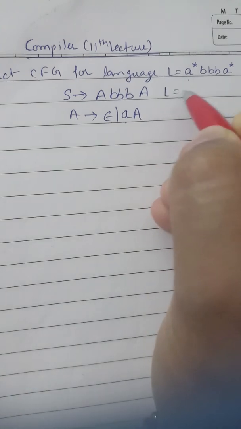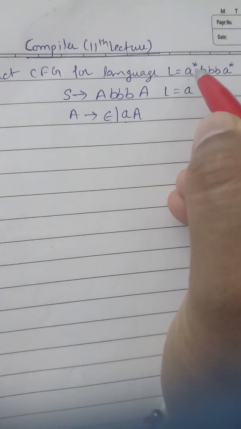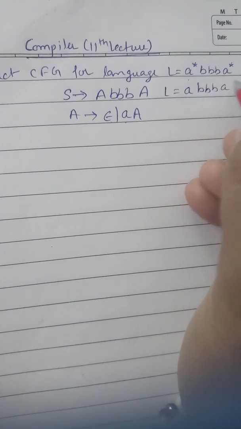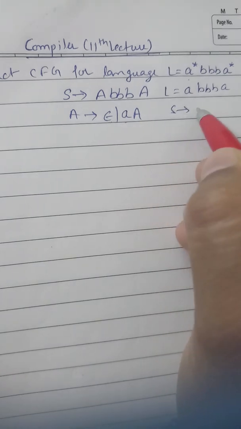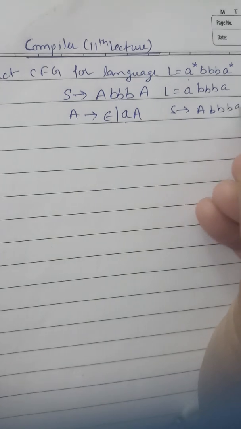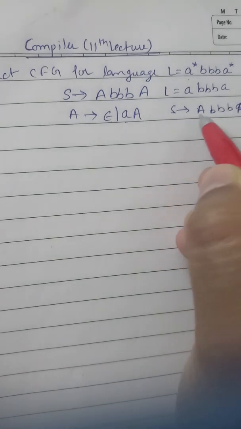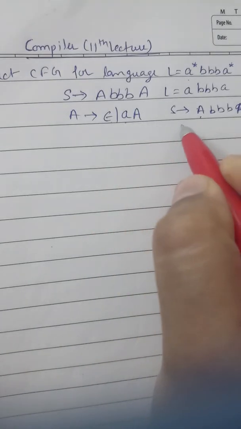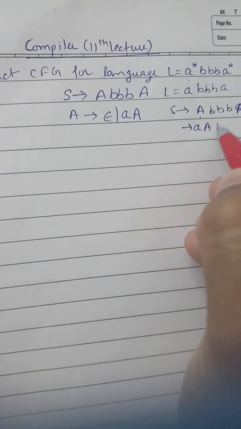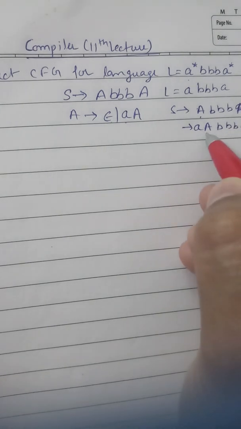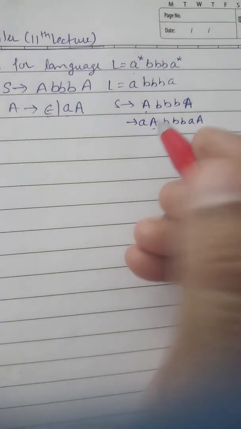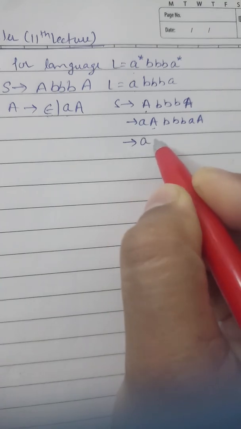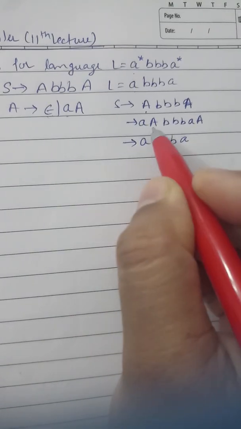Suppose we have the language L = a bbb a. If instead of a star it is a bbb a, so we can take S → A bbb A. Instead of A we can write like this, and A can now be epsilon because we need only a single a.